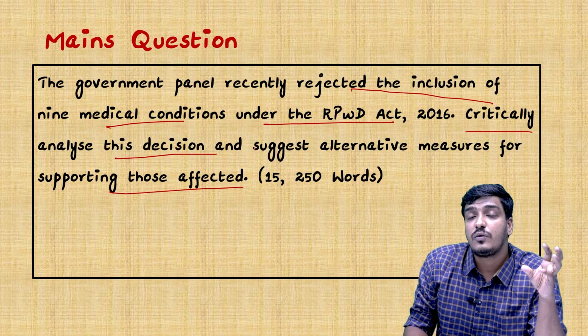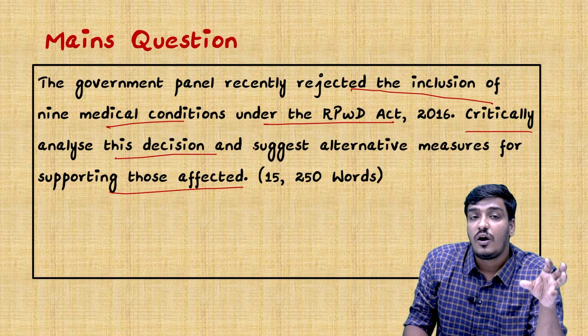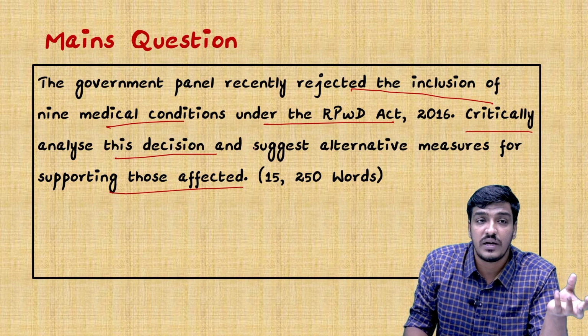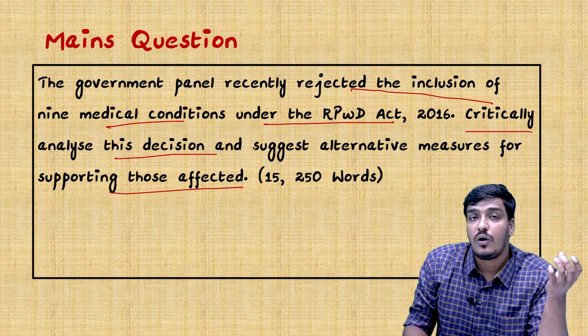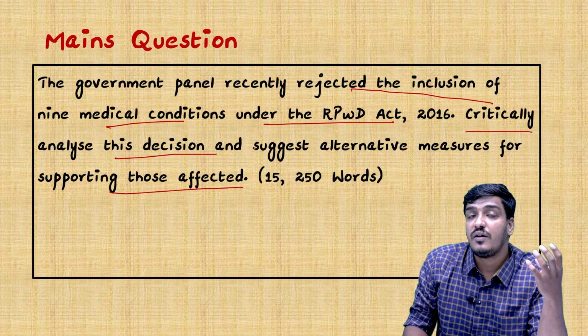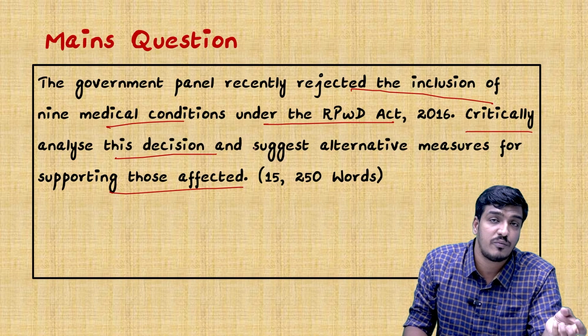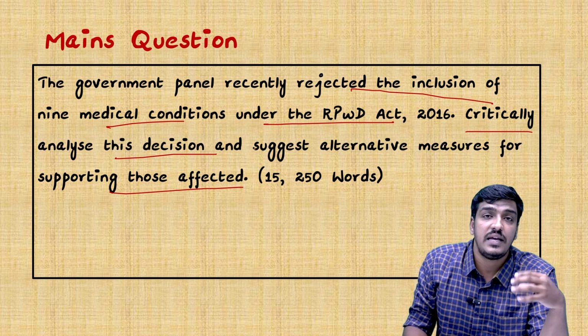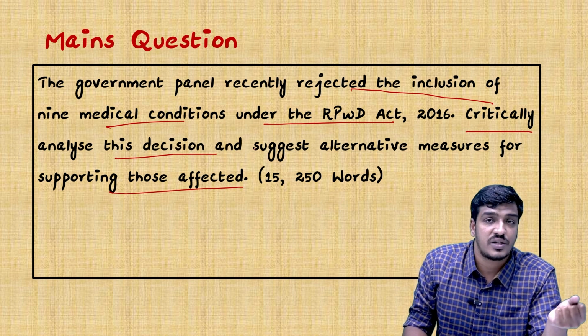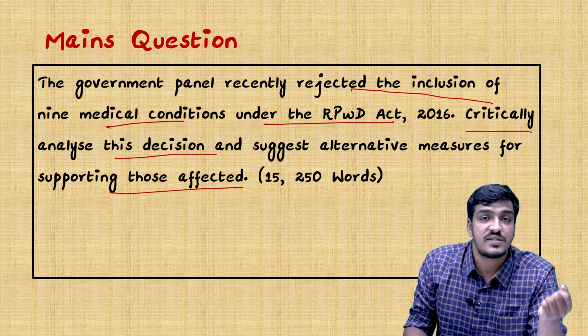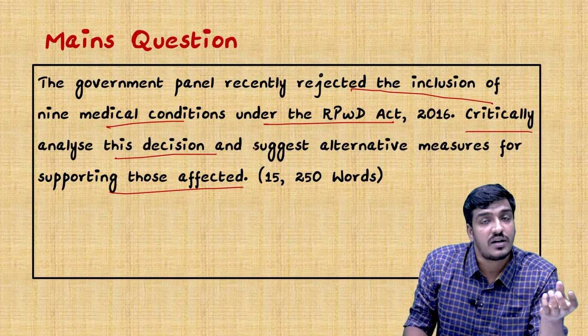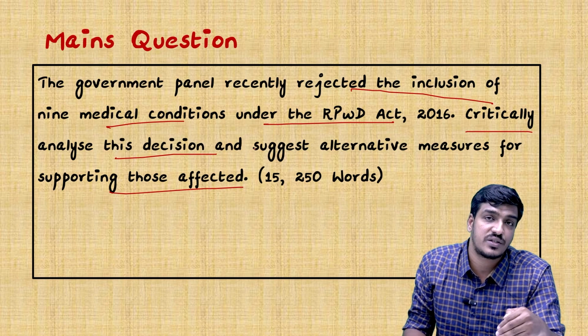So we have to critically analyze this question on the basis of the decision made by this government panel and its recommendations, and suggest some alternative measures from the morning discussion. So please prepare the answer and post it in the comment section given below.